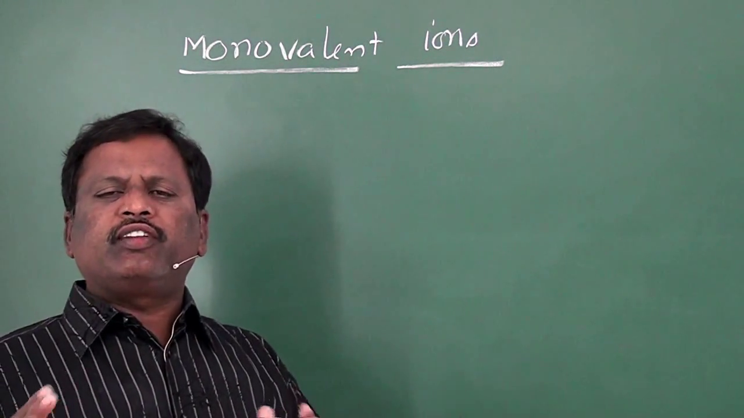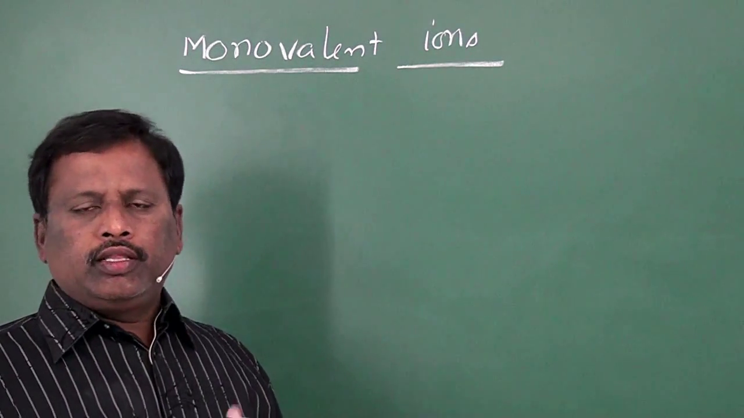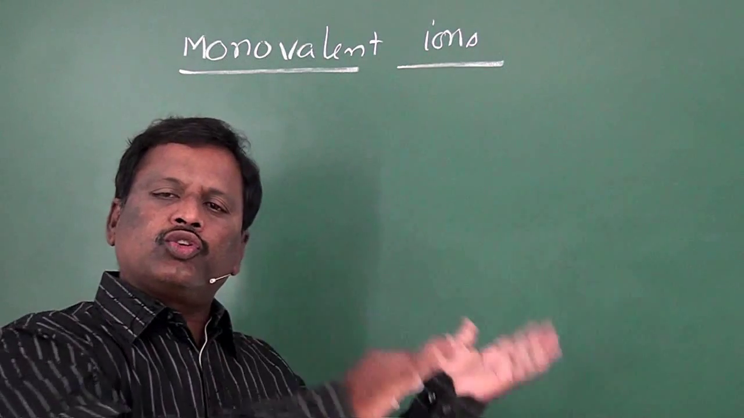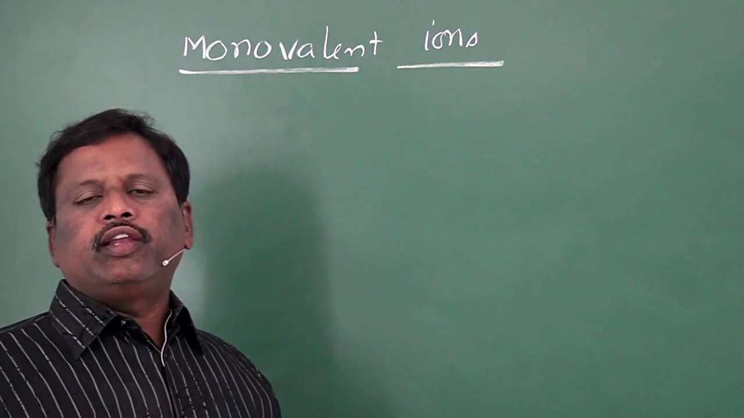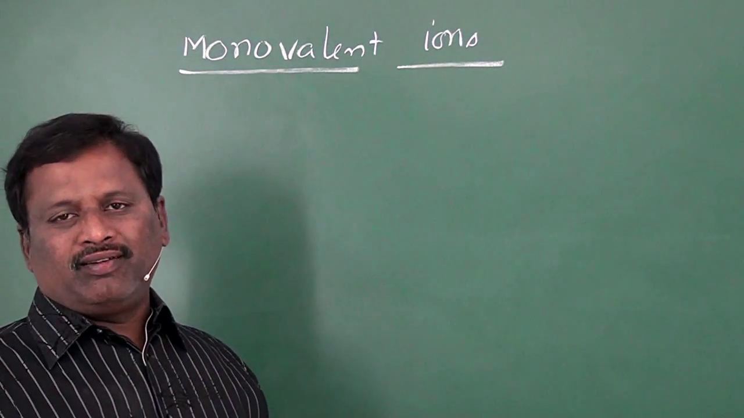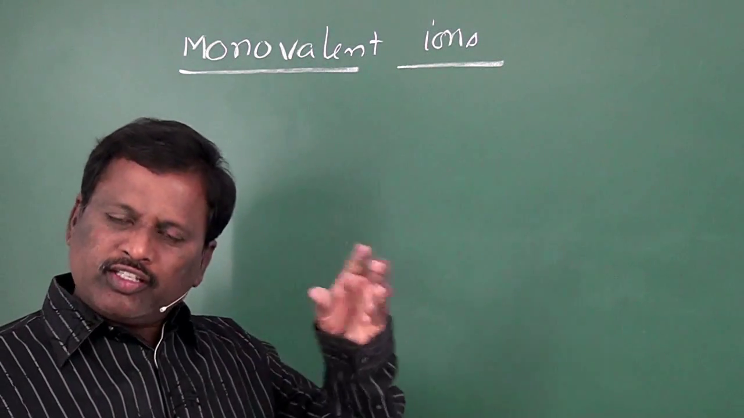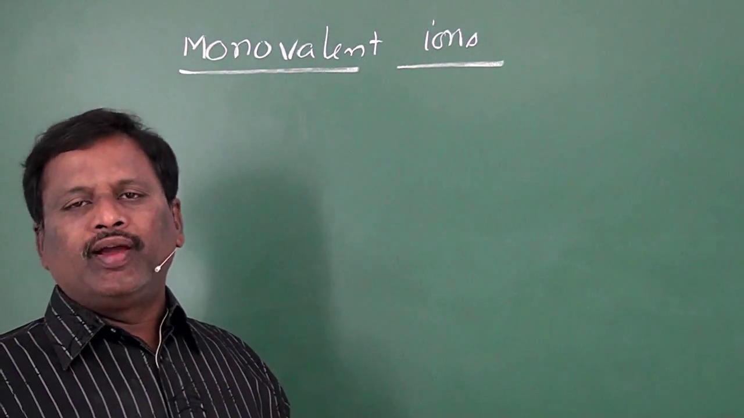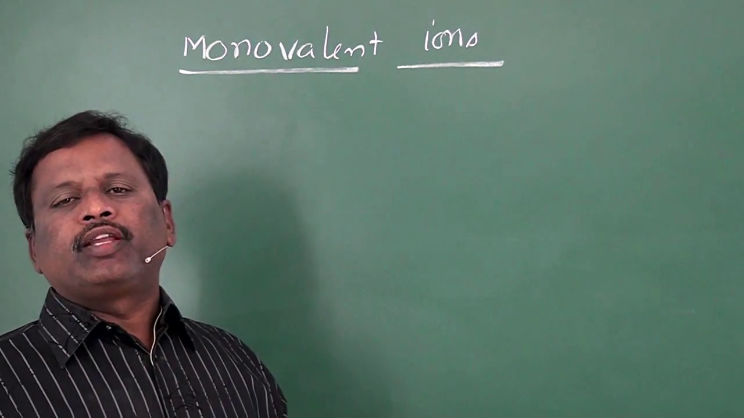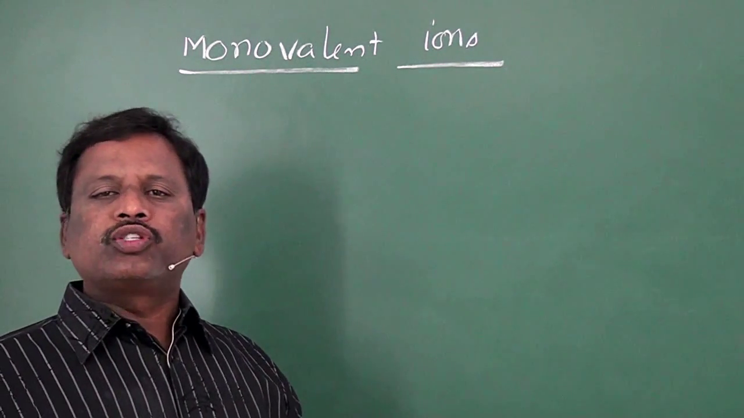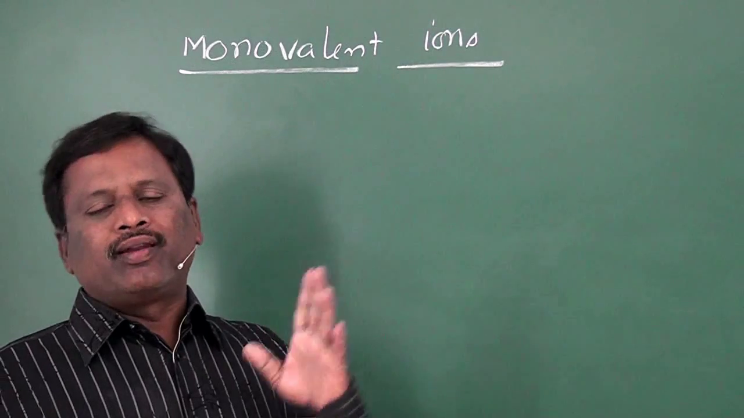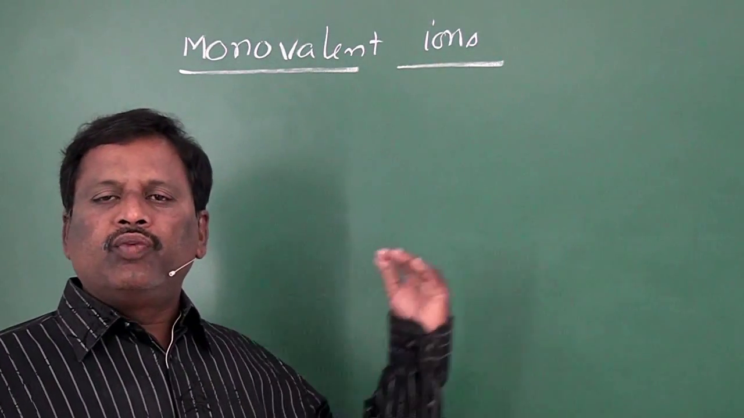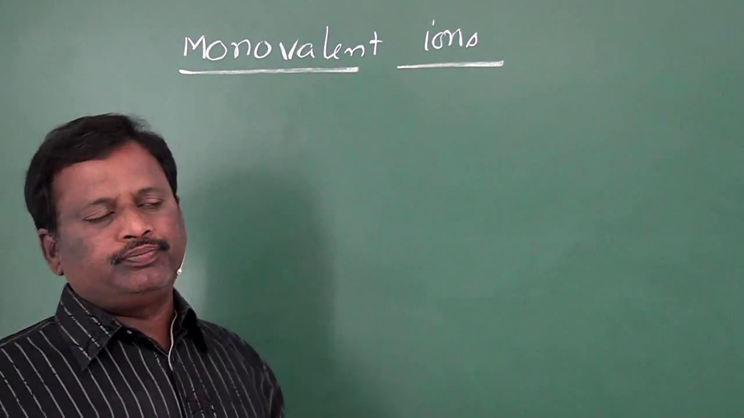If an ion is associated with a positive charge, then we call it a cation. And if an ion is associated with a negative charge, then we call it an anion. If the number of charges present on it is 1, then it is said to be a monovalent ion. That means the valency of those ions is only 1. So, we have some cations and some anions with this valency.